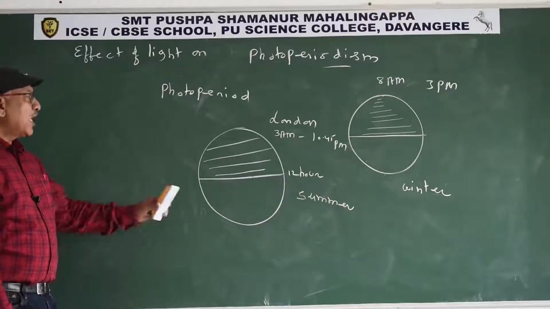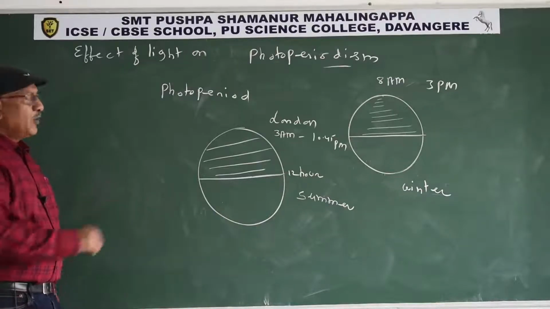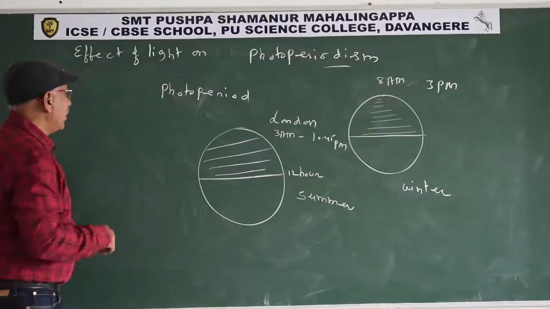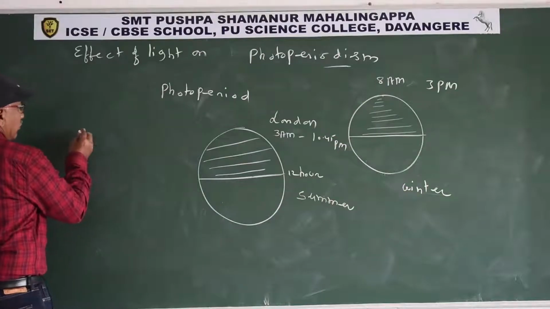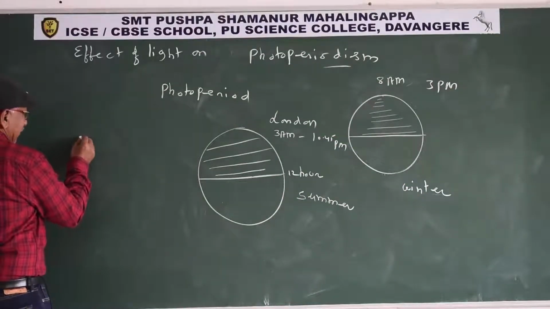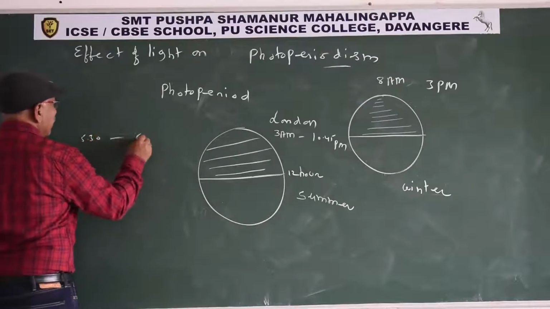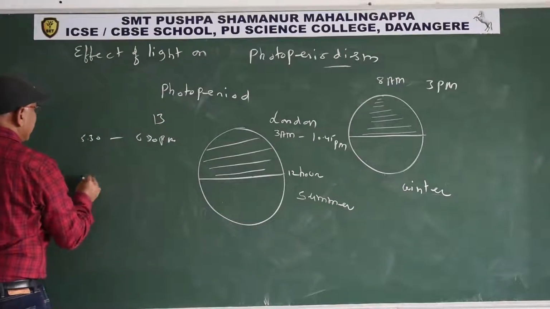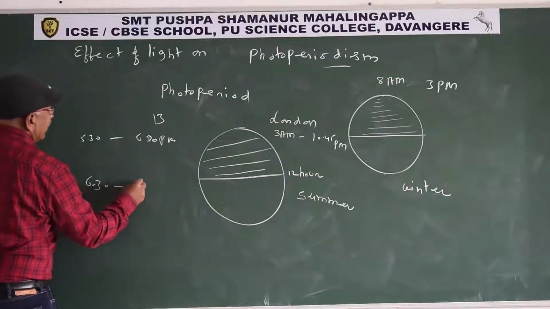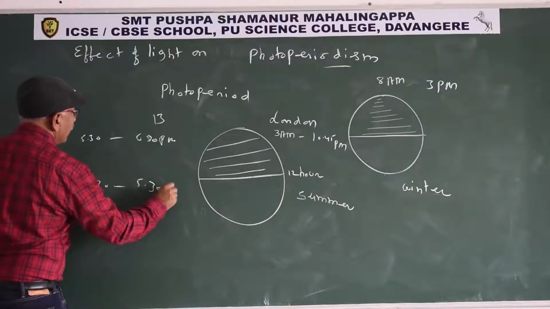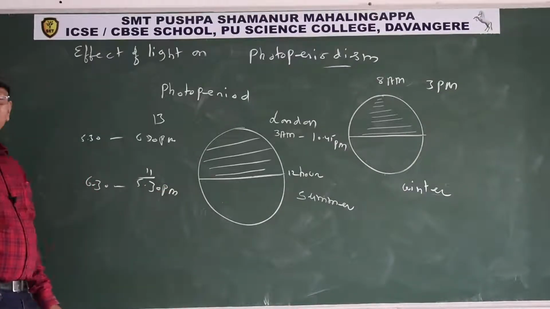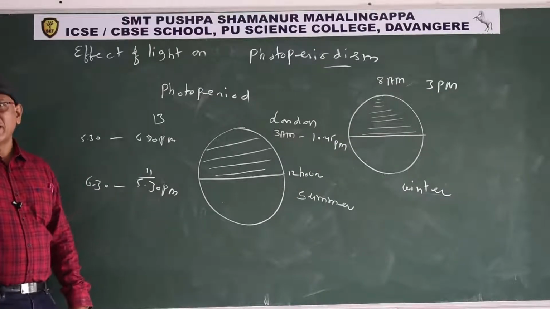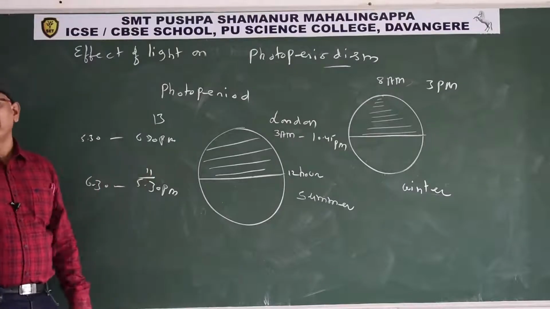India is a tropical country, so normal people may think the available daylight is the same throughout the seasons. Truly, in India also, during summer, daylight is available from 5:30 a.m. to 6:30 p.m., 13 hours. During winter, the sun rises at 6:30 a.m. and sets at 5:30 p.m., 11 hours of daylight.